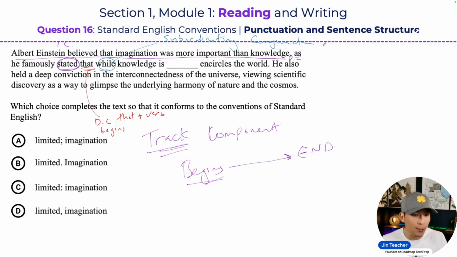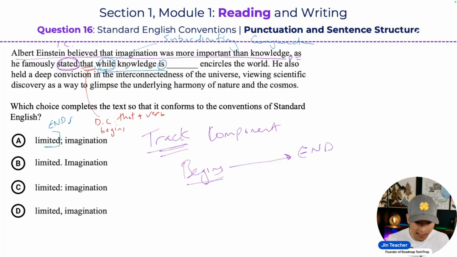That's the first type of dependent clause that I mentioned earlier, words like since or while or as or after. These are subordinating conjunctions that create dependent clauses. Now we have another dependent clause here. Where does this one end? It says, while knowledge is limited, and it ends right over here. So this dependent clause, the one that begins with the word while, ends with limited.